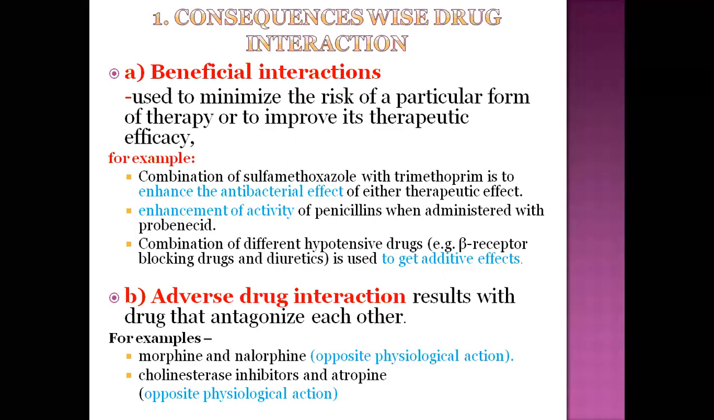For example, in this category, morphine and naloxone give opposite physiological actions. Similarly, another example, cholinesterase inhibitors and atropine, give opposite actions. Opposite actions, what happens? Every action with an opposite action gives zero reaction. The output of that type of reaction is zero. That is a non-beneficial interaction.